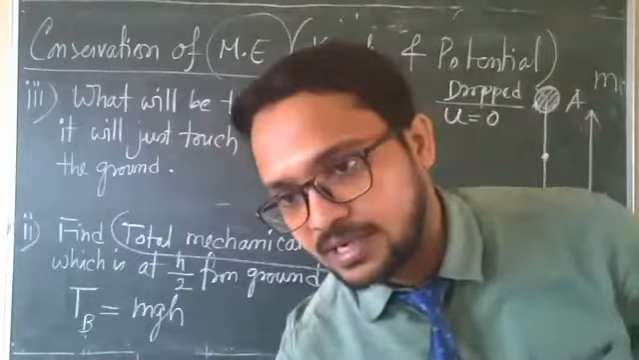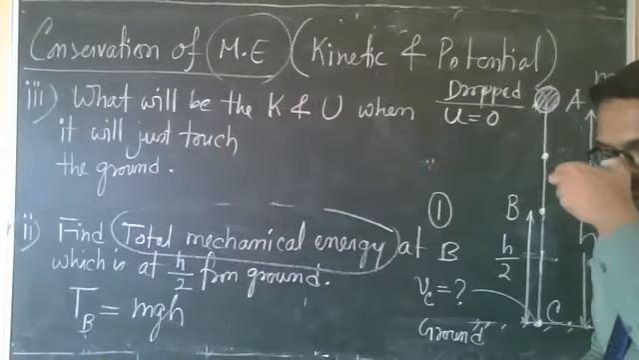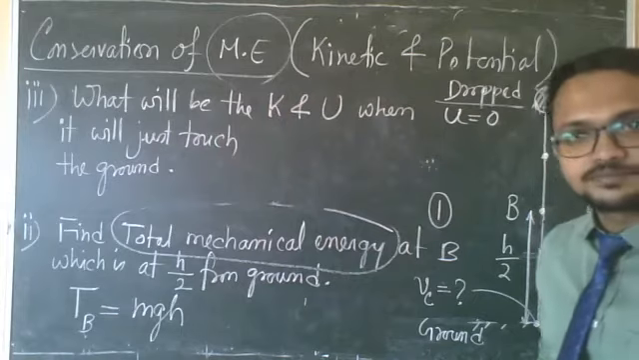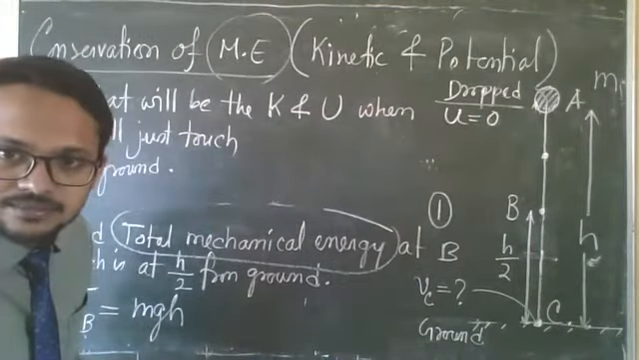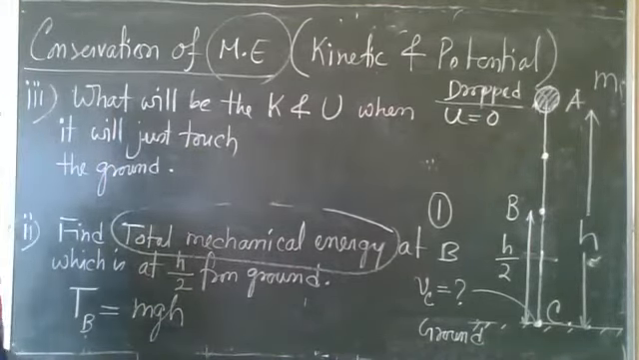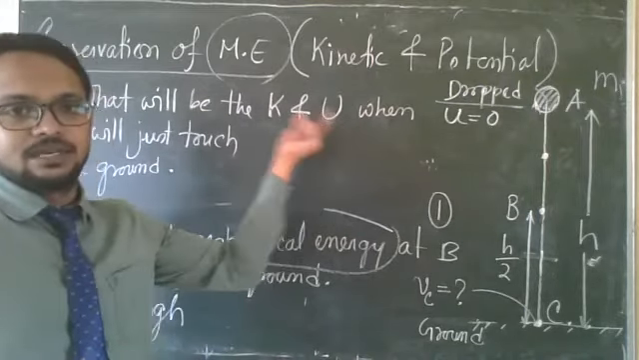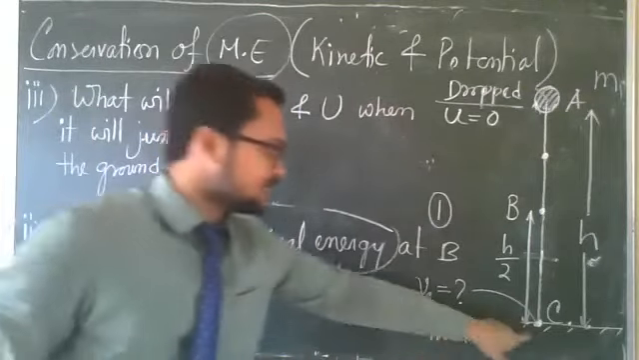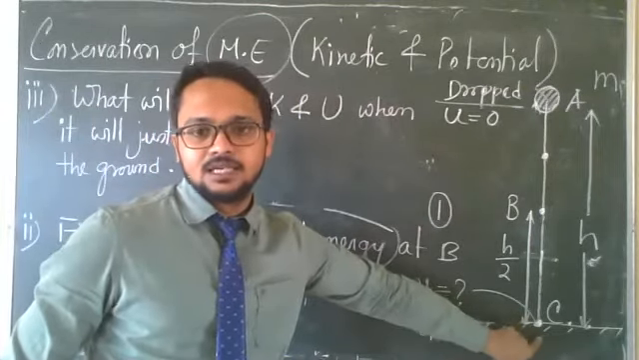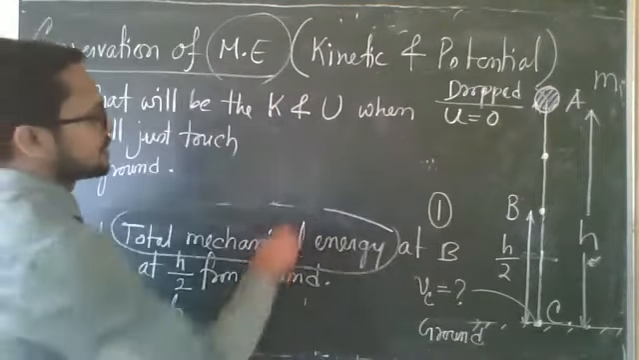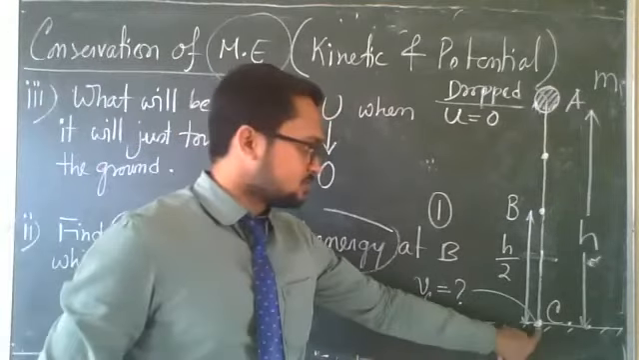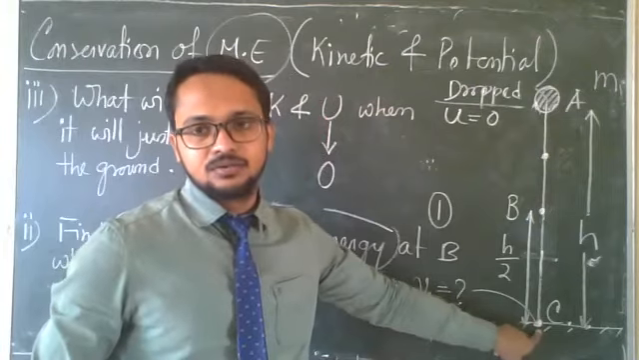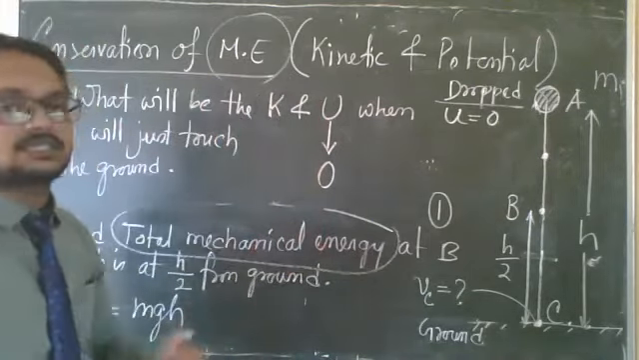Who will tell? Raise your hand. No one? First, tell what will be the potential energy when it will just touch the ground. Just touch the ground means at point C. At point C, what will be the potential energy? Potential energy will be 0, right? Because there is no height now when it has touched the ground.